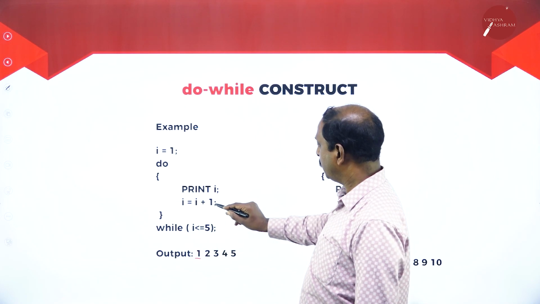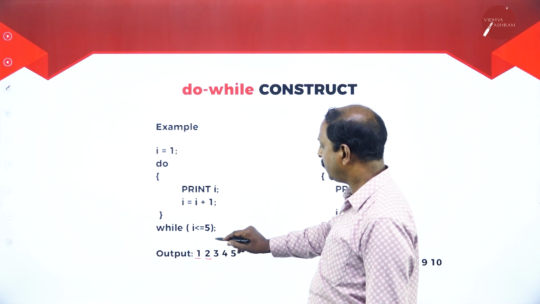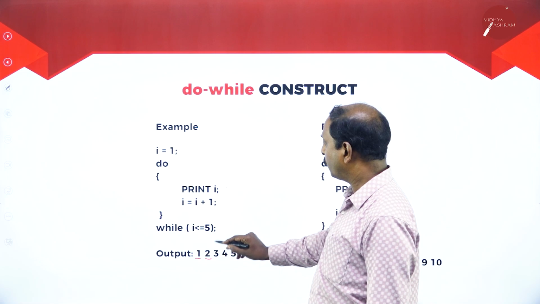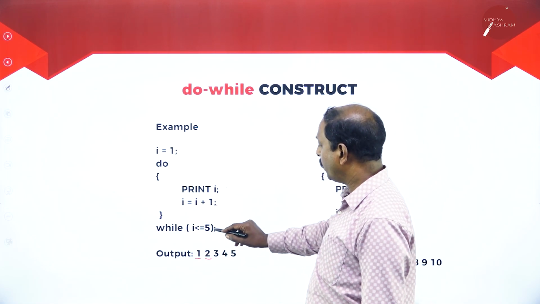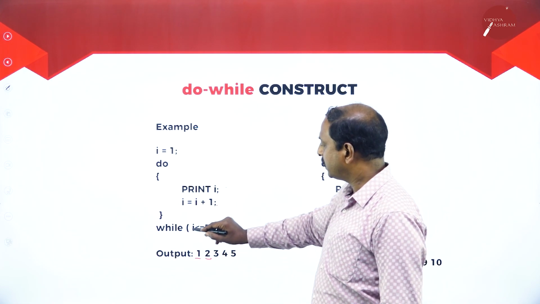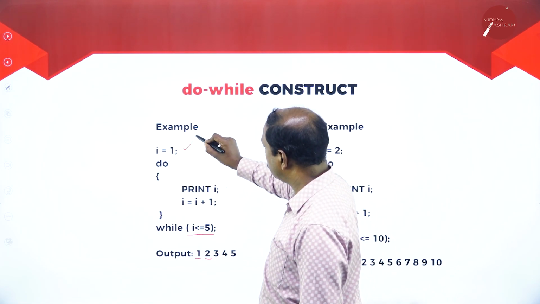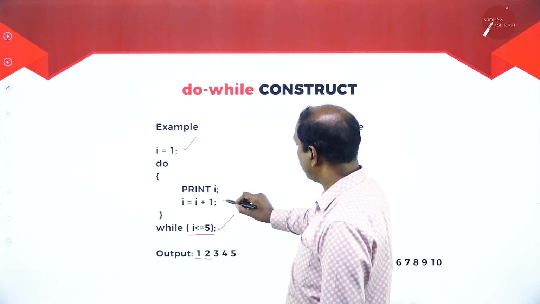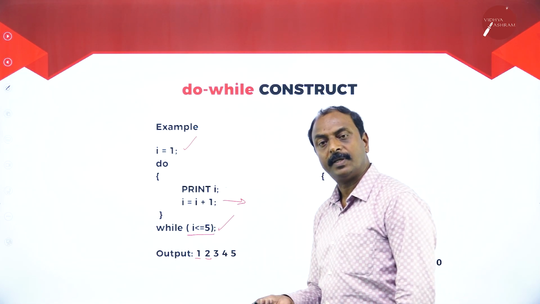So again 2, print i, it prints 2, then it checks for the condition here, 2 less than or equal to 5, it is true. Again it prints the value of 2, then it increments it to 3. So accordingly, it is going to print the numbers from 1 to 5 as long as this condition is true. And here please note down, this is initialization and this is the last value, and in between here we have increment. In this example, increment, or it can be decrement also.